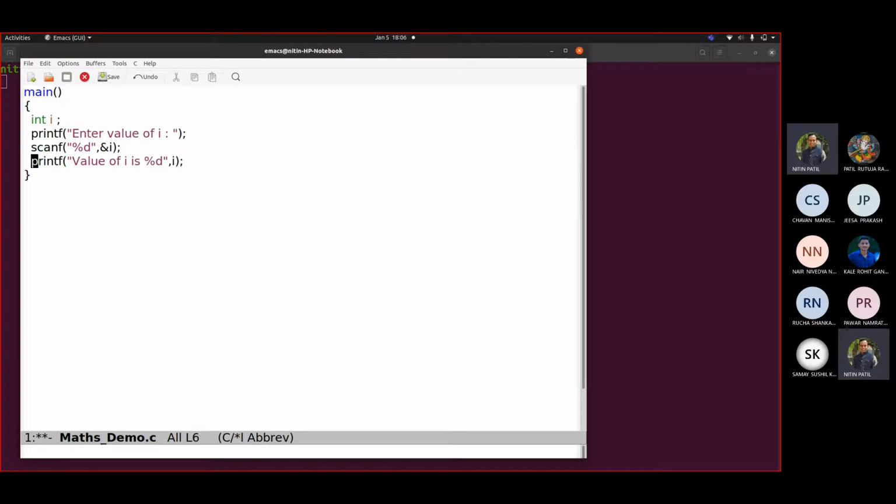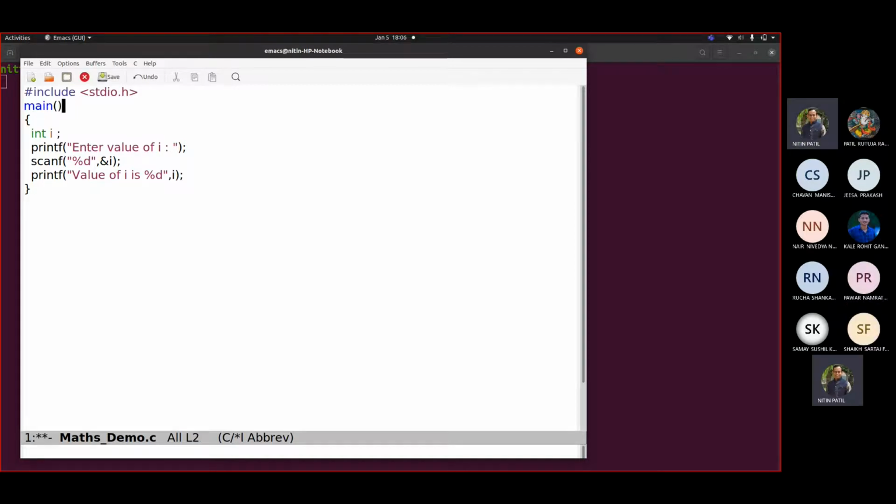So pretty simple. So let us add here hash include stdio.h. Okay, and let us write here in the main, simply to avoid warnings, return 0. Fine. So let us save this.